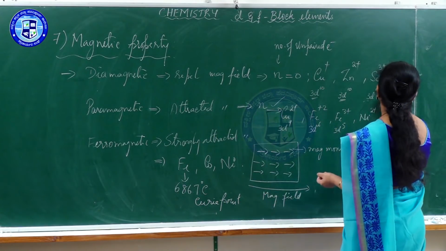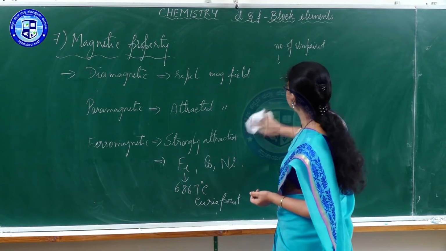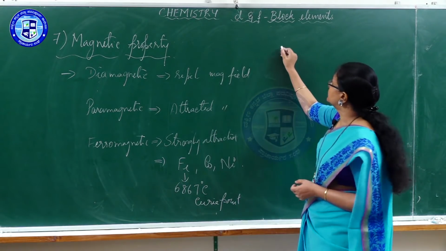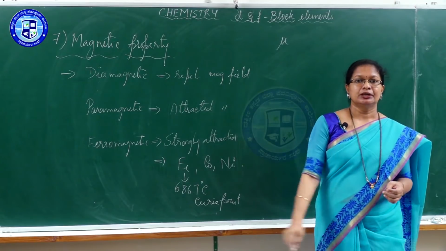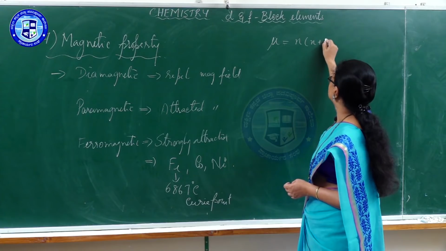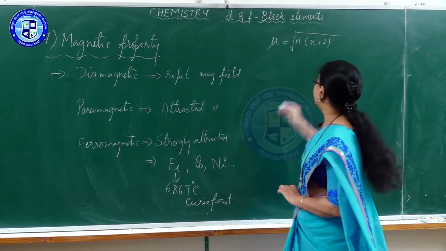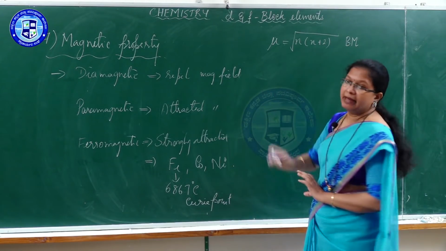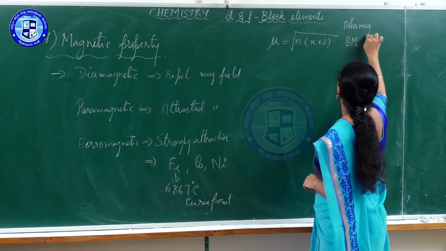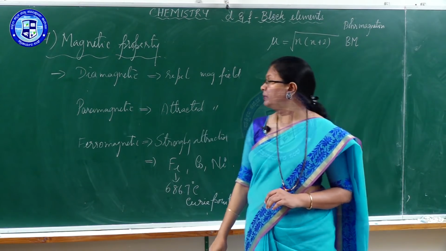Here we have to learn the way of calculating magnetic moment. One question can be asked on this: to calculate magnetic moment is a 2-mark question. Magnetic moment is given by the symbol mu, which is the square root of n into n plus 2, given by the formula square root of n(n+2), and this is given in the unit Bohr magneton. Bohr magneton is a unit of magnetic moment.